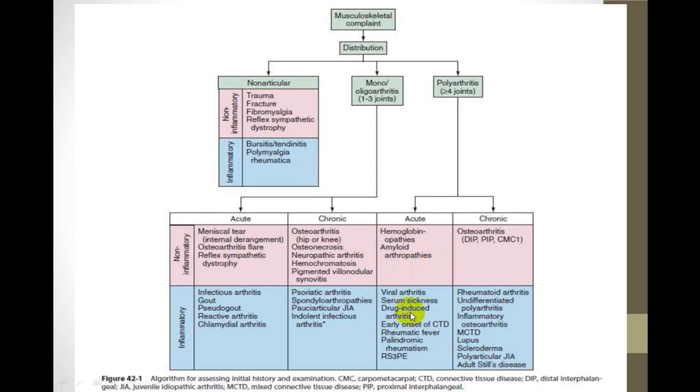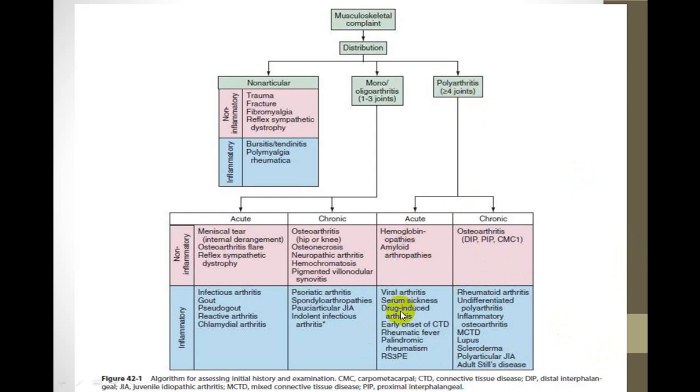So do keep this in mind. And once in a while you will see drug induced arthritis. A person has taken certain drugs, say like procainamide, isoniazid, and they can come to you with an arthritis which can be acute in onset and poly. So this will be that group.